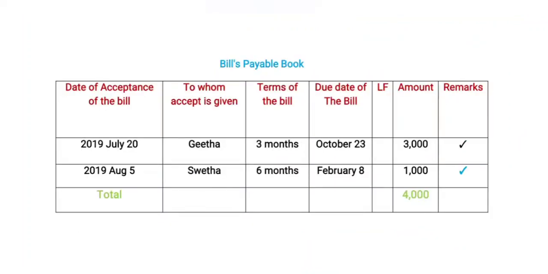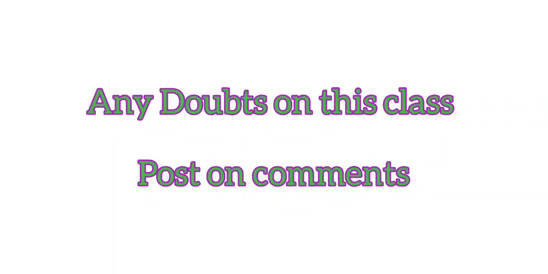In the bills payable book also there are no other transactions, so we can calculate the total. It is 3000 plus 1000, it is 4000. Now the problem is completed.